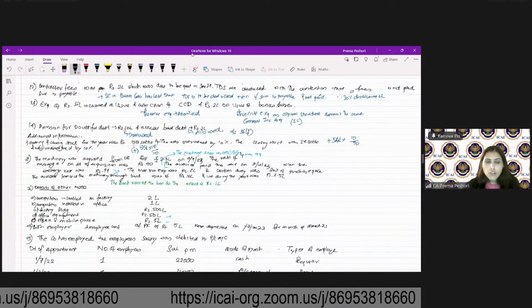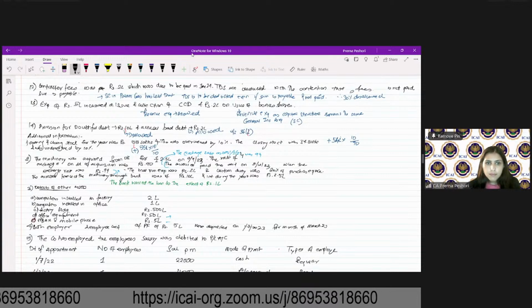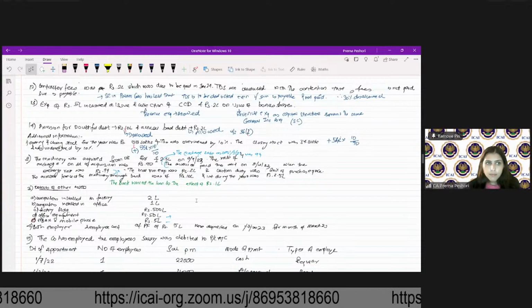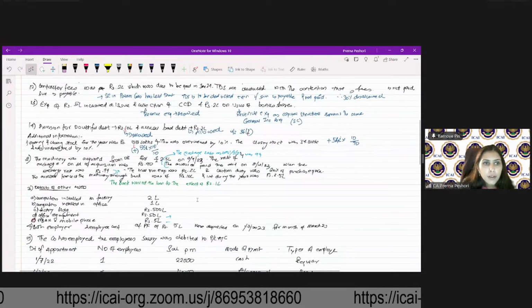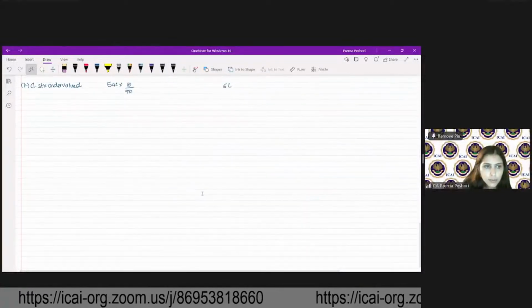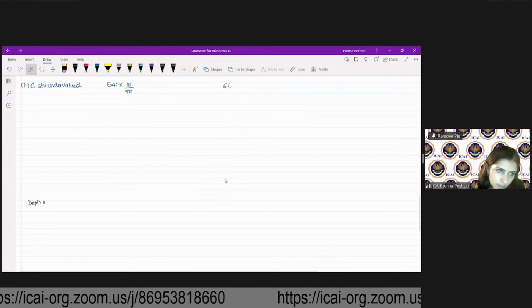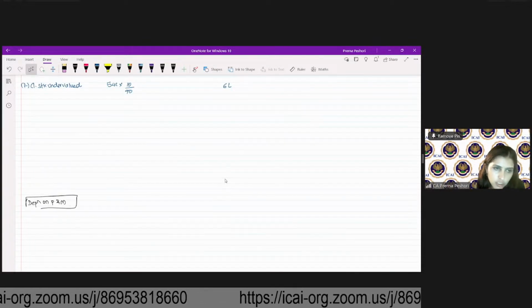What will be my actual cost first? Actual cost is 2.5 into 90. Okay. So we'll start first with the computation of depreciation. So depreciation on plant and machinery.